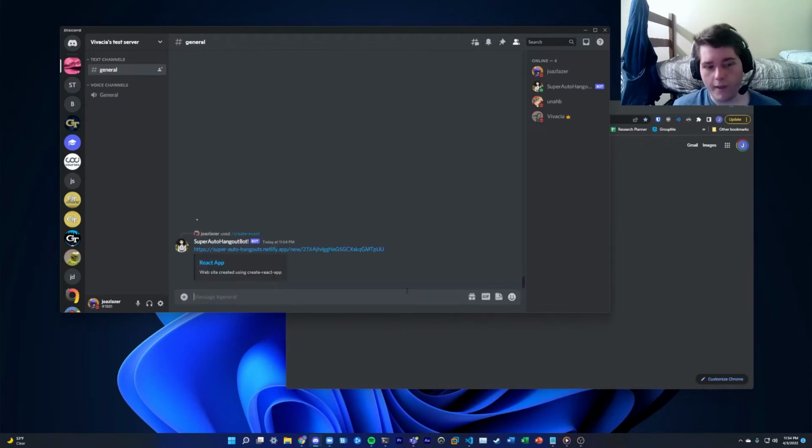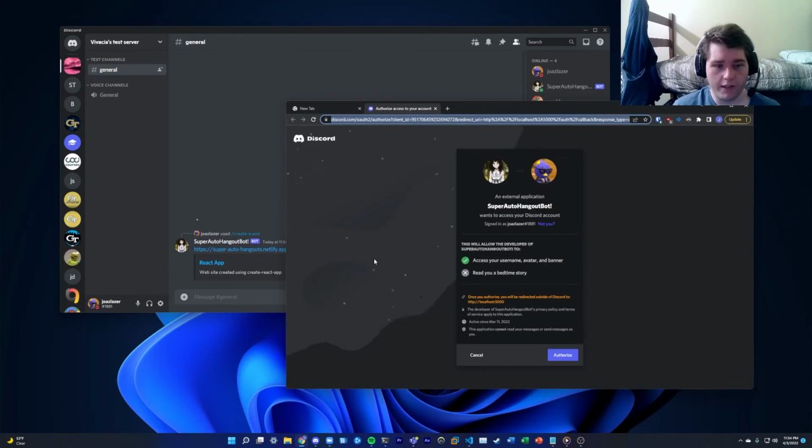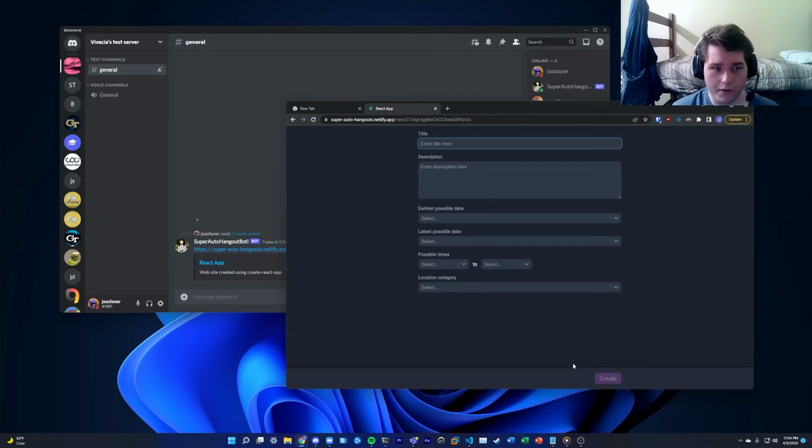When I enter this command in, the bot will generate a one-time link for the organizer. They will click the link, and the first thing they are prompted with is logging in. So I'm already logged in, so it didn't show me the username and password box, but it does let me ensure that I want to connect my account to our app. This way the app was able to know who the user is. I click authorize and I'm sent back to the app.